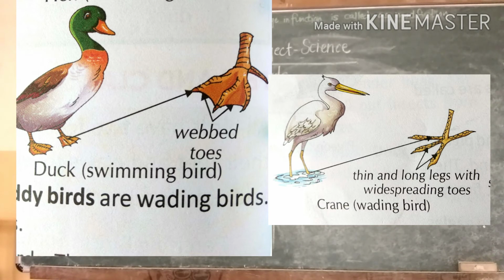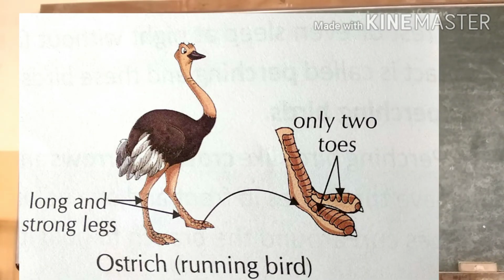6. Wading birds. Birds that can walk over shallow water are called wading birds. Cranes, herons and paddy birds are wading birds, and they have thin and long legs with wide spreading toes. Running birds: ostrich and cassowary are the running birds. They cannot fly. They have long and strong legs for running. So students, now watch all the birds around you and observe their feet and claws.